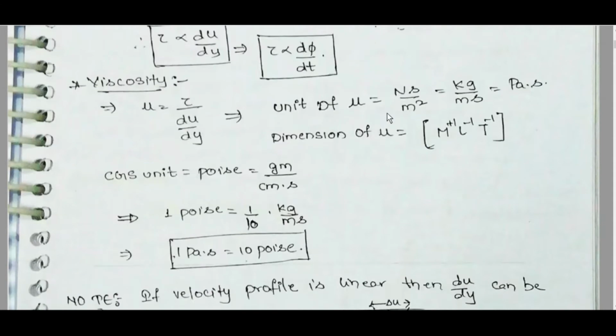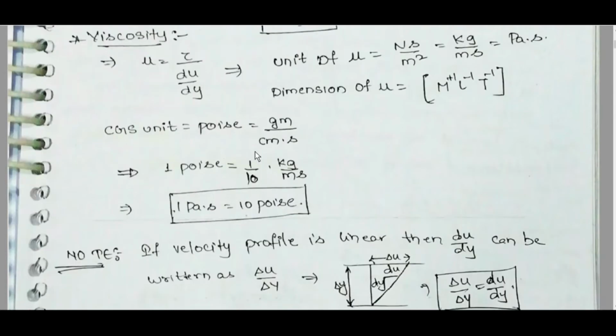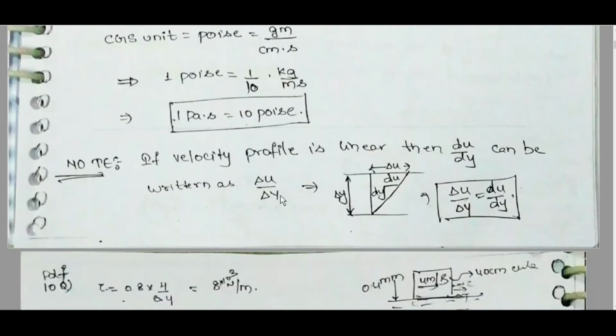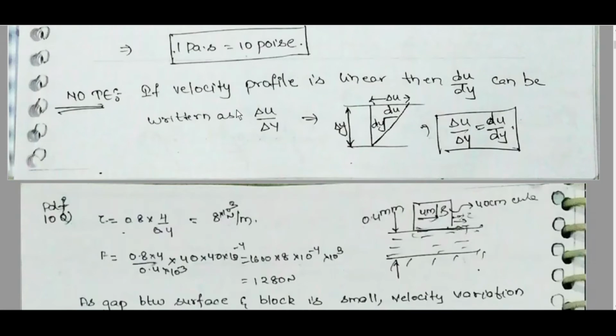Unit of mu is Newton second per meter square, which is kg per meter second, which is Pascal second. Dimension of mu is M power 1 L power minus 1 T power minus 1. CGS unit is Poise, which is gram per centimeter second. 1 Poise is 1 by 10 kg per meter second. 1 Pascal second is 10 Poise. If the velocity profile is linear, then du by dy can be written as delta u by delta y, which is equal to du by dy if it is linear like this.